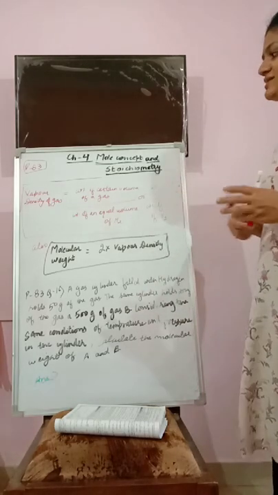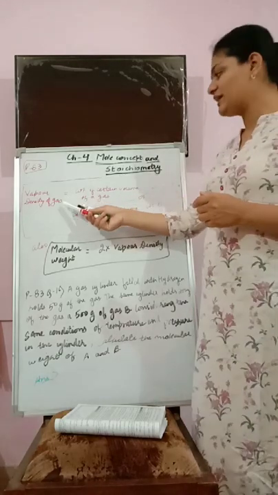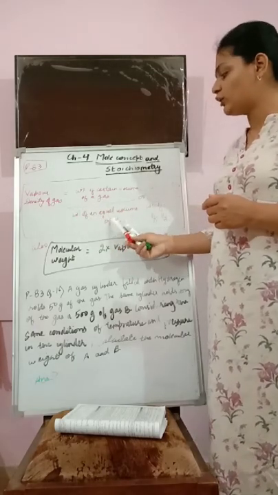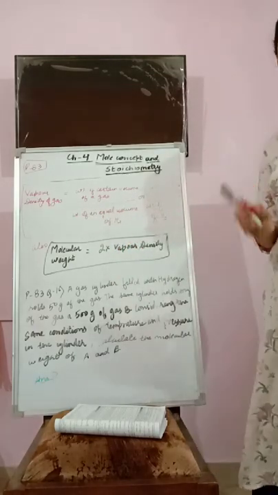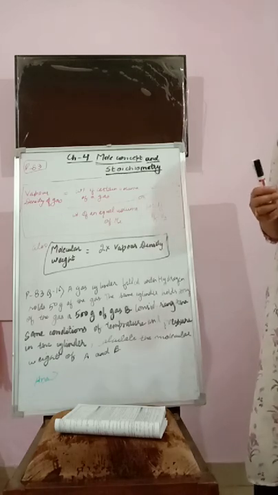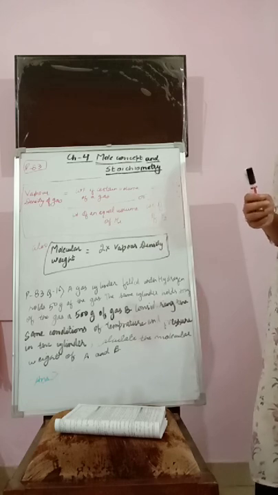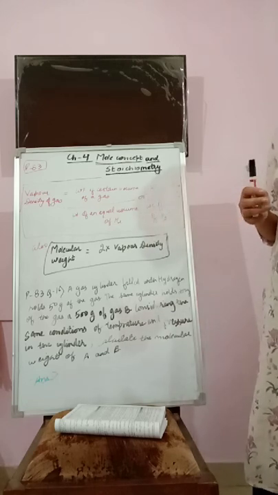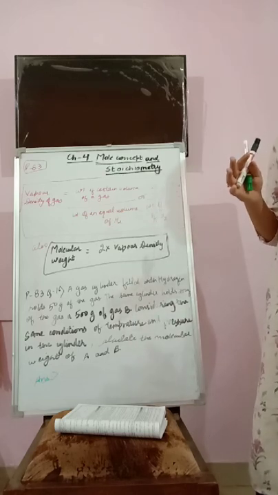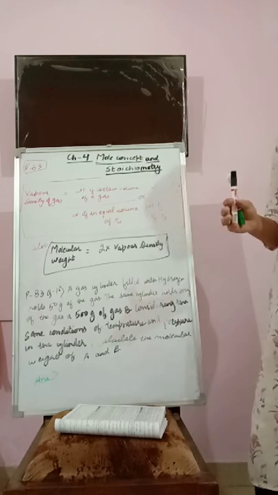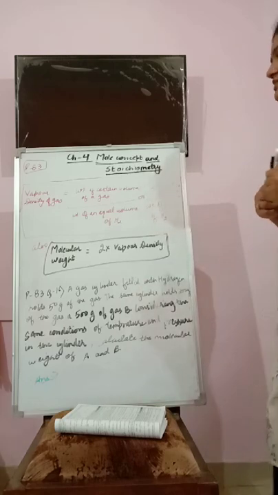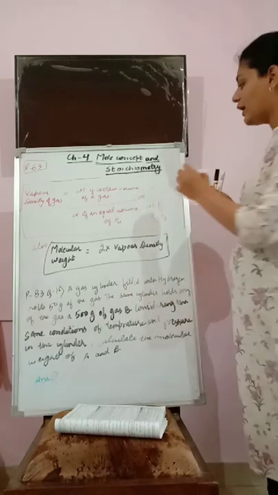Okay, starting from vapor density, the formula of vapor density of a gas is weight of a certain volume of a gas divided by weight of an equal volume of H2. Here we are relating with hydrogen. We are trying to find out the vapor density of the gas. Vapor density tells how dense a gas is. For example, if I take carbon dioxide gas and compare it with hydrogen gas, then definitely carbon dioxide gas will have more vapor density as compared to hydrogen gas.